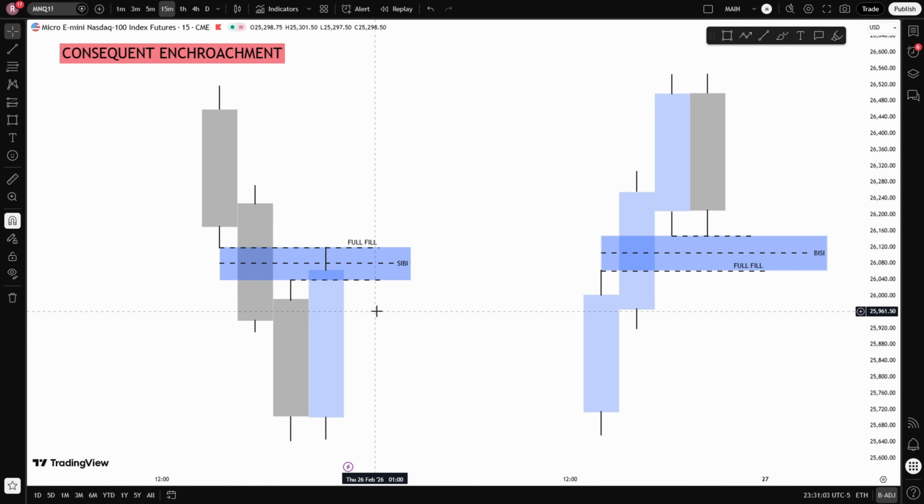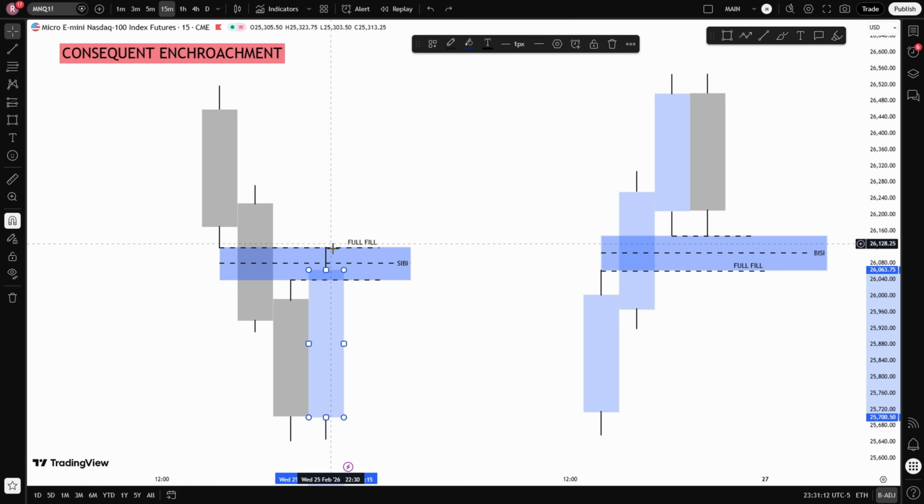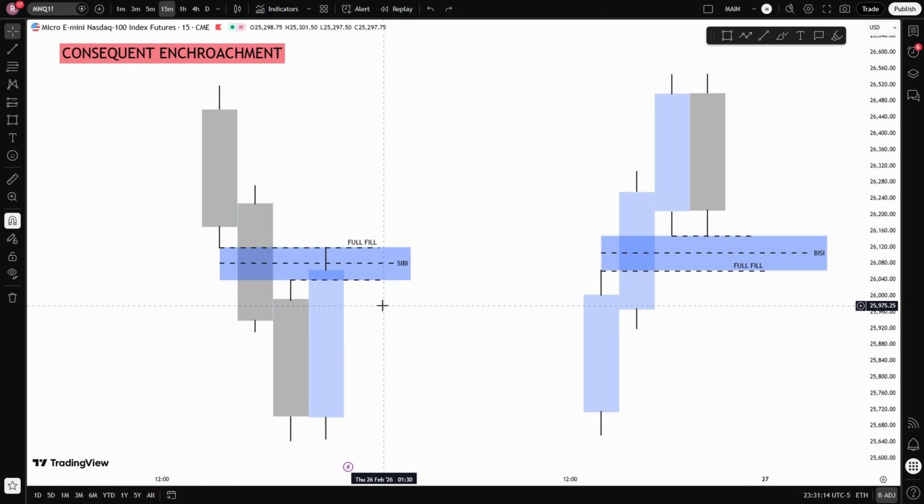When price begins to close beyond the consequent encroachment or fully outside of the fair value gap, that tells me price is no longer respecting that imbalance. Once that happens, the probability of reversal decreases significantly, and many times price will continue through instead of reacting from it. So the start of the gap, the 50% level, and the full fill are the three areas I monitor. And the way price closes around those levels determines whether the fair value gap is being respected or invalidated.